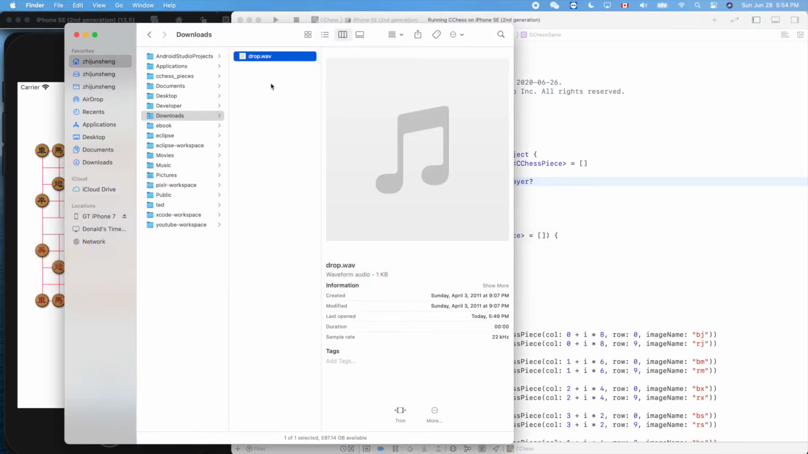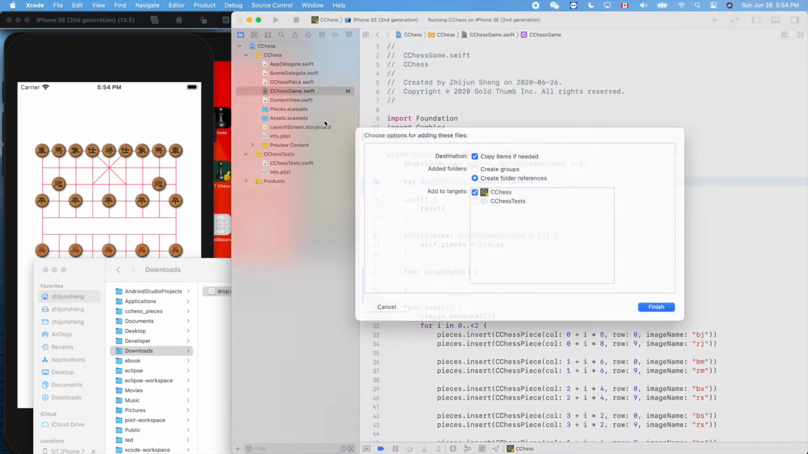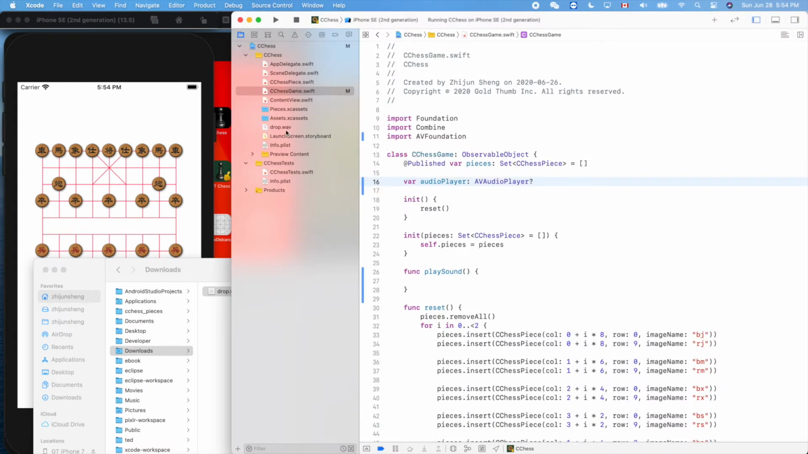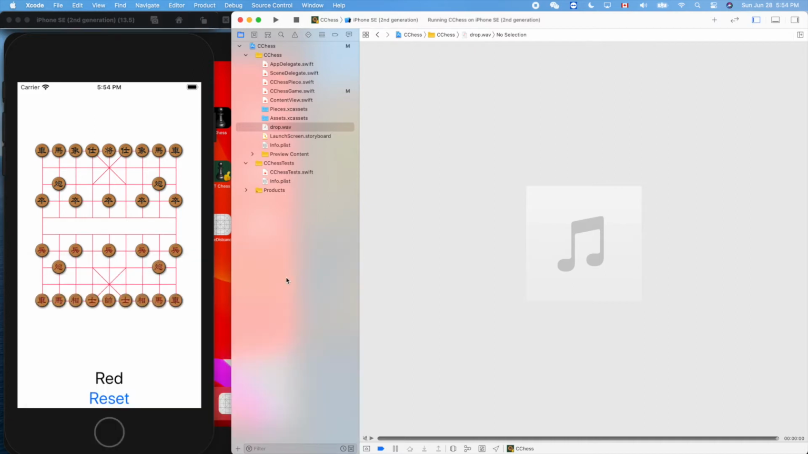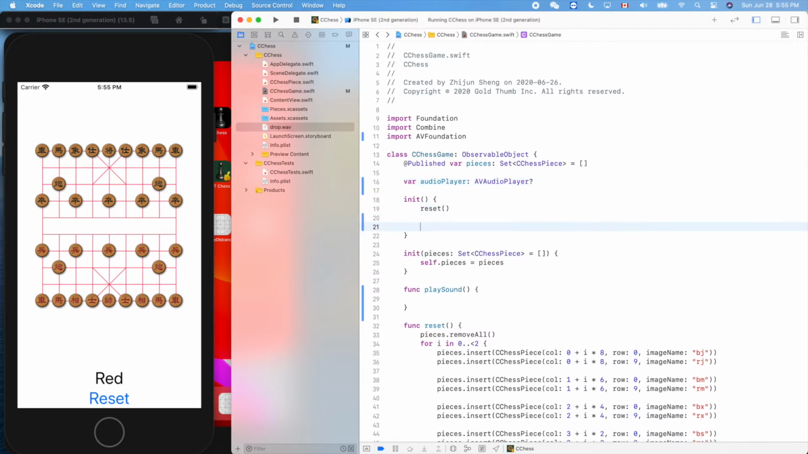I already have that here, so let's drag it into our project. Put it here, copy if needed. Yeah, this one. Let's test it. Okay, it sounds like dropping of a piece. Now let's go back to our code. We'll initialize this player with our sound file.